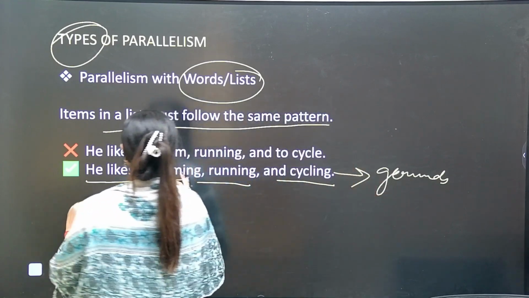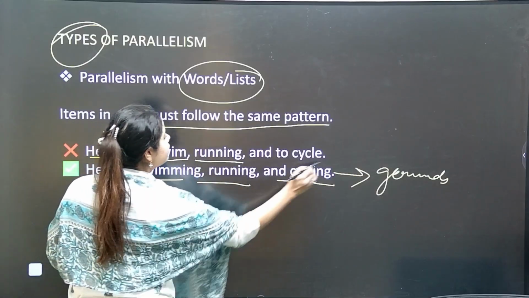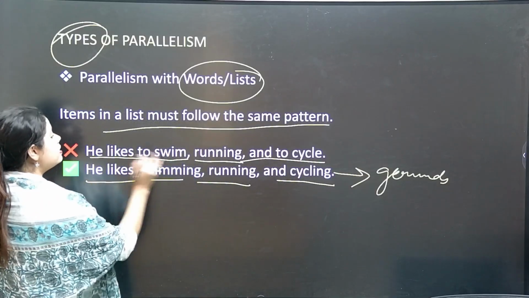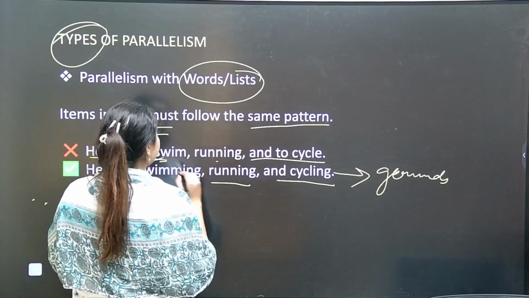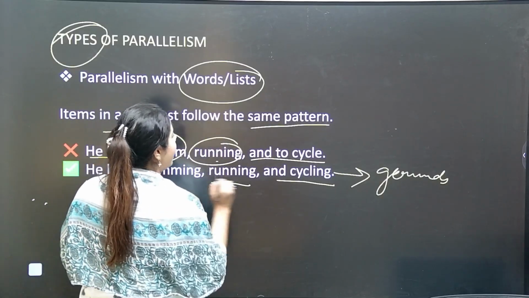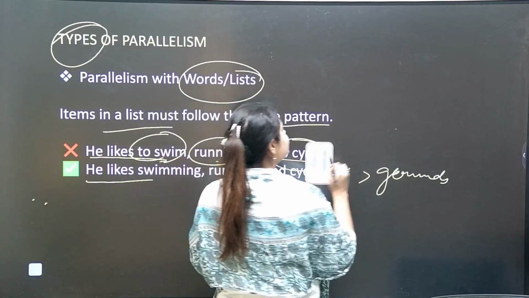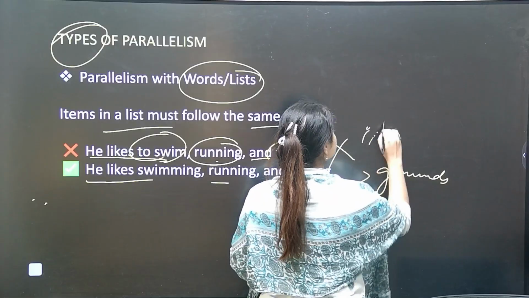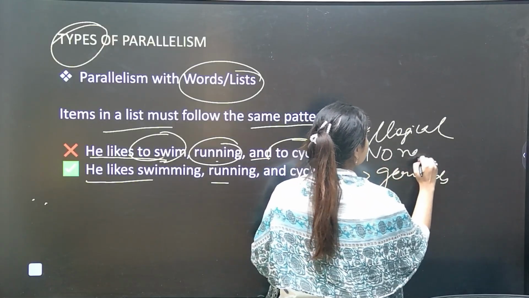Okay, now if I say this statement as he likes to swim, running, and to cycle. Now see, once I have said he likes to swim, yes, then running and to cycle. Isn't it wrong? Yes or no? It is sounding wrong or not? It is sounding illogical.